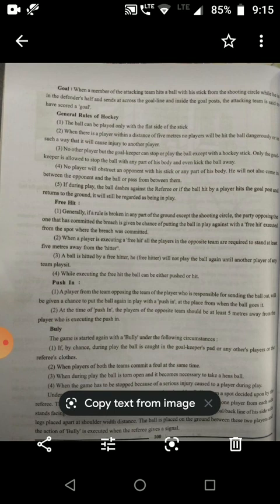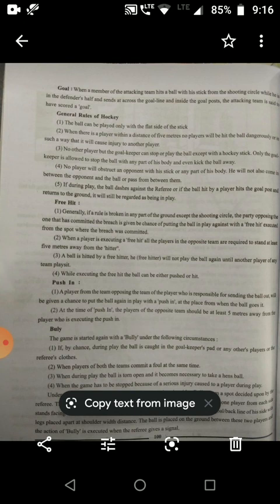Push in. A player from the team opposing the player who is responsible for sending the ball out will be given the chance to put the ball again in play with a push in at the place where the ball went out. At the time of the push in, the players of the opposite team should be at least 5 meters away from the player who is executing the push in.